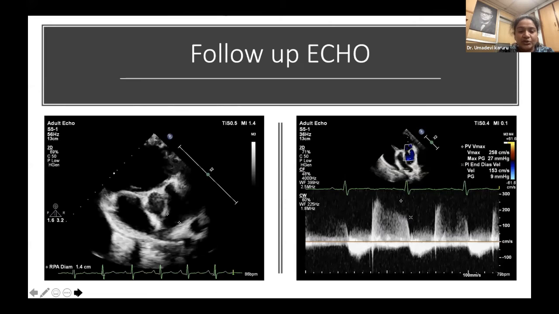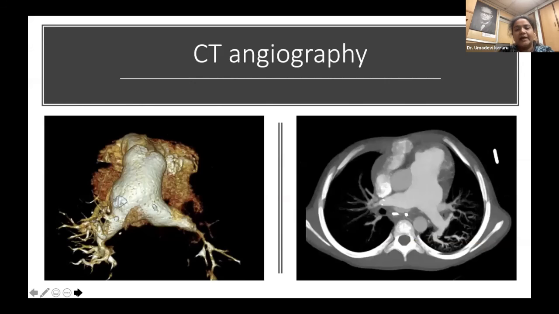Her echo is shown here, showing a very good size of the right pulmonary artery, measuring around 14 mm, and her PA pressures also came down. She had only mild pulmonary artery hypertension and mild RV dysfunction. And this is the CT angiography at 1 year.